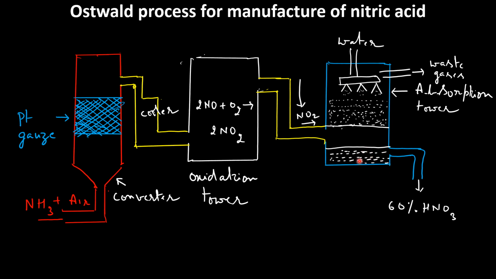And the nitric acid so formed is 60% nitric acid, and waste gases come out through the top, and these gases are recirculated. These waste gases may have unreacted nitric oxide and air also. These gases are recirculated through the plant.